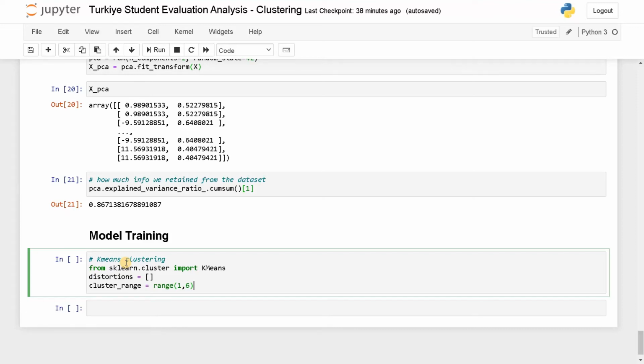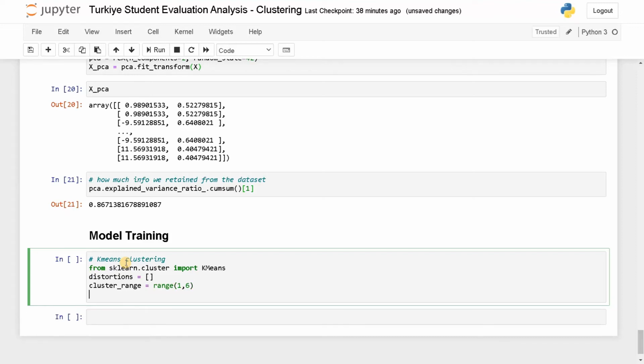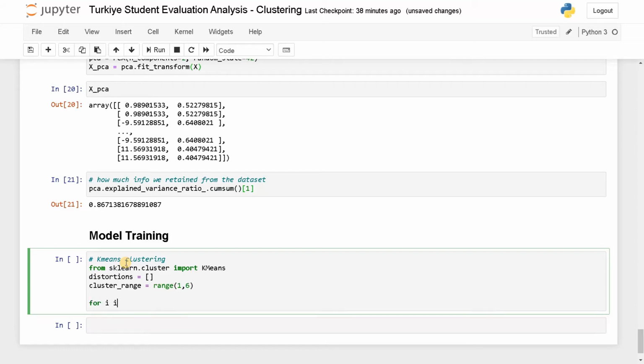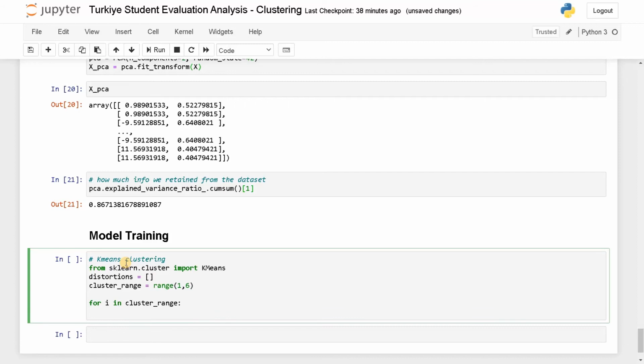Now let's do some training and find a better model. So for i in cluster range, model equals KMeans, n clusters equals i. So for each iteration, the number of clusters varies. Now init equals k-means plus plus. These are some hyperparameters.